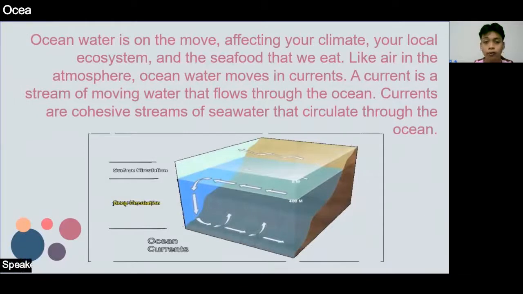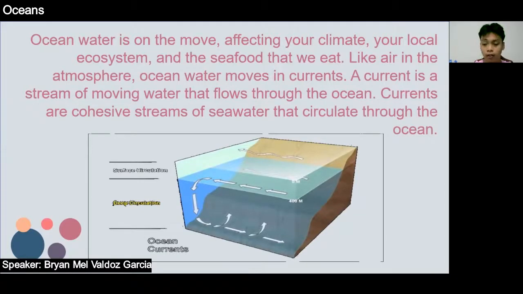Ocean water is on the move, affecting your climate, your local ecosystem, and the seafood that we eat. Like air in the atmosphere, ocean water moves in currents. A current is a stream of moving water that flows through the ocean. Currents are cohesive streams of seawater that circulate through the ocean. Some are short-lived and small, while others are vast flows that take centuries to complete a circuit of the globe.